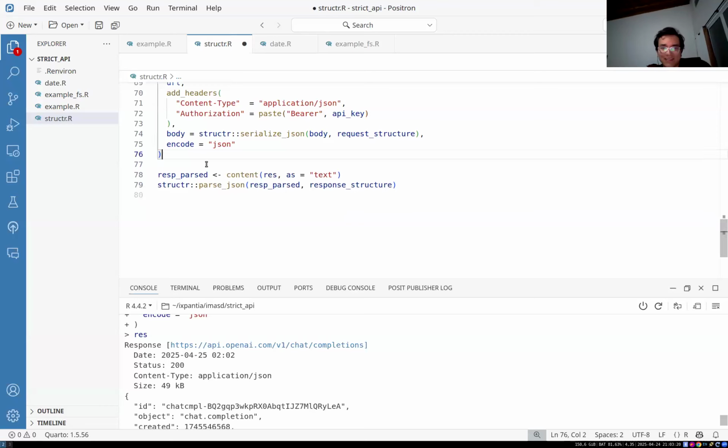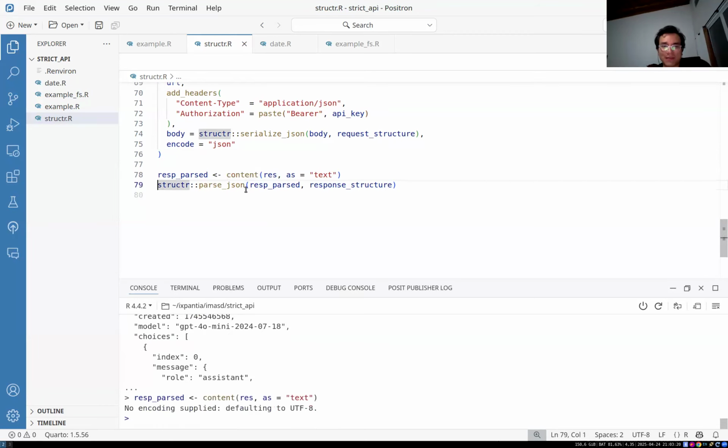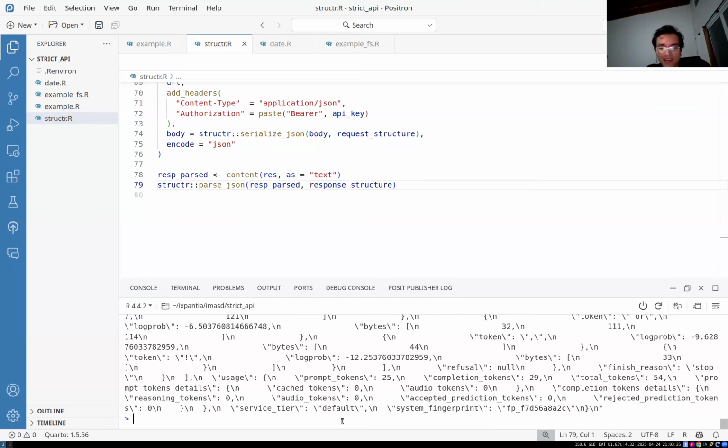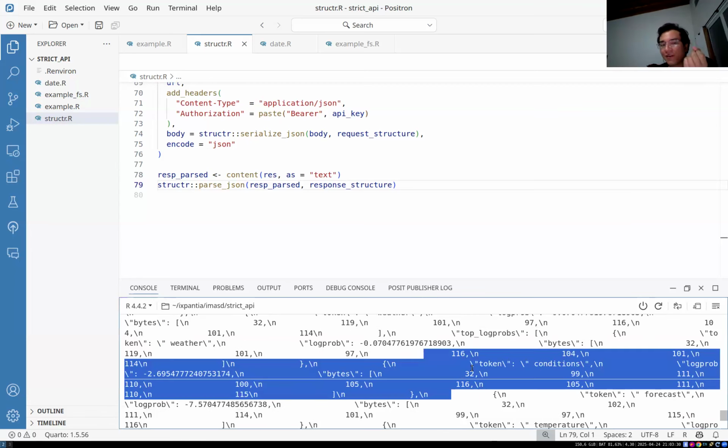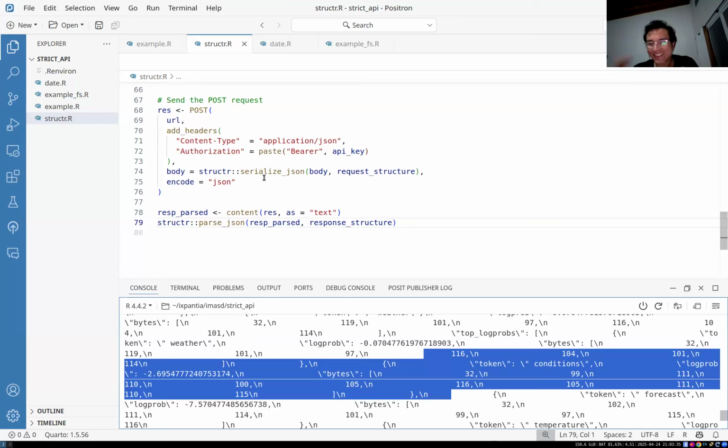Now, let's say we got our response from the API, right? So we have here our list. This shouldn't really be rest parsed because it's not parsed yet. But we can see here, we received the data. And we don't really know. I mean, I trust OpenAI that it sends the right data. But if we are just starting to integrate a couple of systems, we don't really know if the data is correct. Or we don't know the nuance in the data. Maybe some fields return sometimes, maybe they don't. In what format? How do they come?